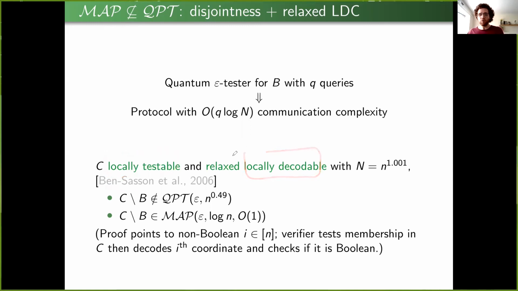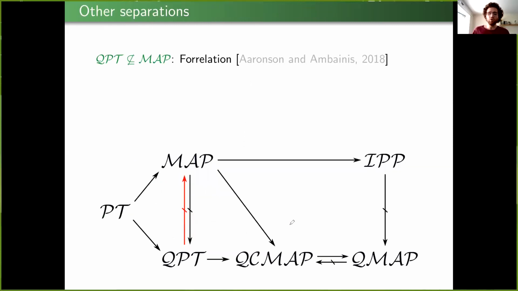So what the verifier will do is, first it will check that the string it has is a valid encoding, is some member of this code. If it is, then it will try to decode the ith coordinate. If the ith coordinate is non-Boolean, then it accepts, and otherwise it rejects. And this gives an efficient classical proof of proximity for this property, which proves the separation between classical proofs of proximity and quantum testers.